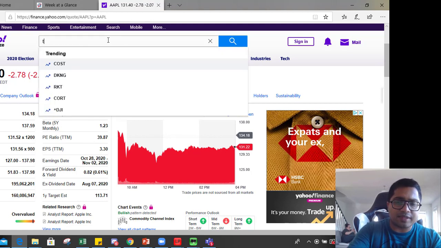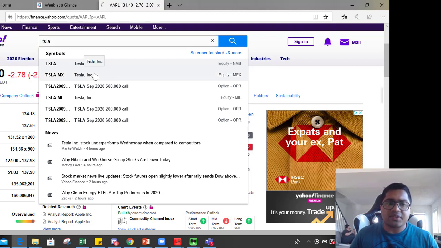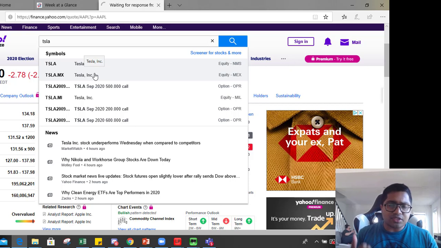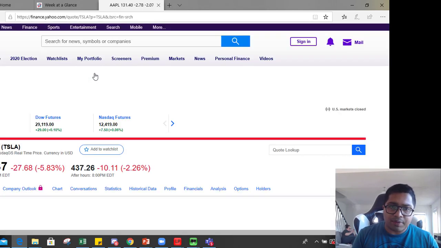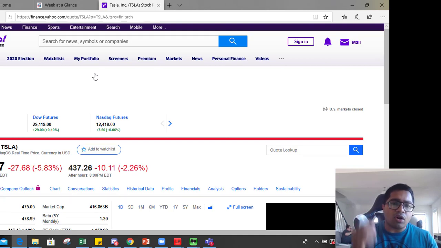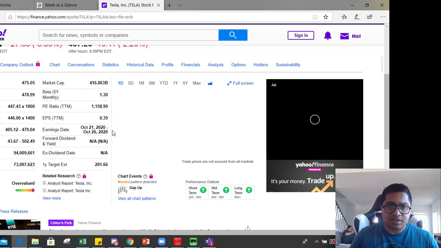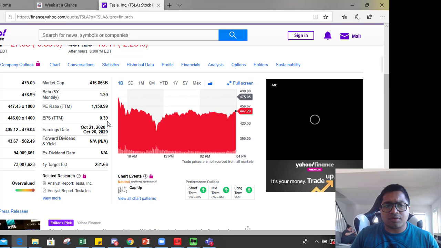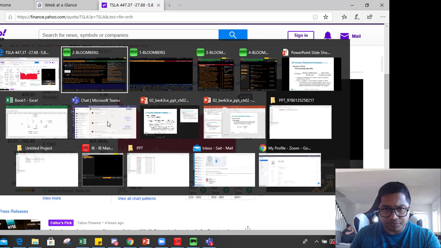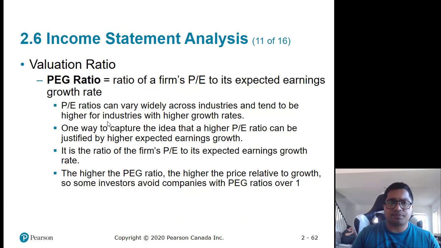But if you want to look at expensive PEs, Tesla has a PE ratio of around 1100. So first of all, Tesla is extremely expensive as compared to Apple. Second, markets are pricing in perfection. Tesla has to execute all its plans to perfection to meet the current valuation. So the PE ratio is around 1100, which is extremely high. So the valuation is extremely rich. It's a good gauge of looking at different companies and deciding whether to buy or not.